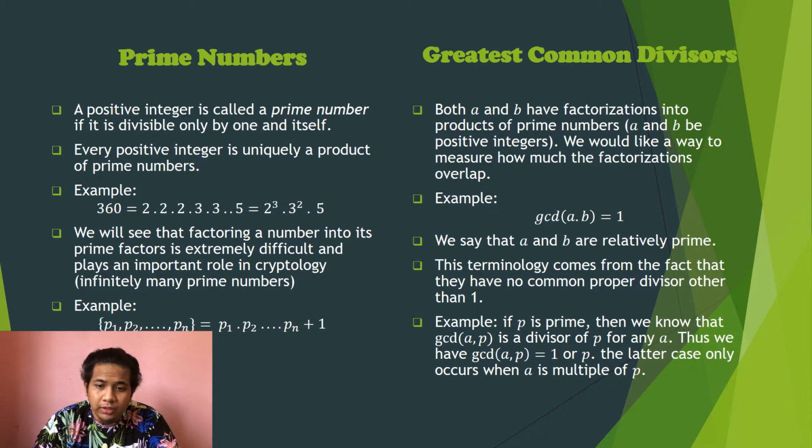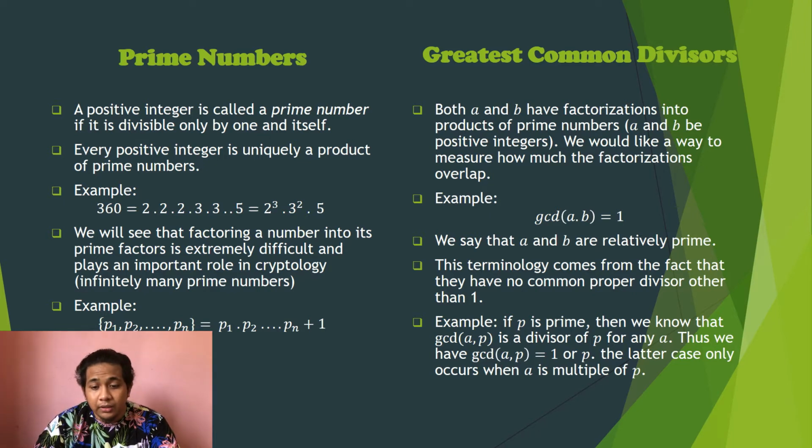Next, we move to the greatest common divisor. Both A and B have a factorization into a product of prime numbers. A and B have to be positive integers. We would like to see a way to measure how much the factorizations overlap. For example, if GCD(A, B) equals 1, we say that A and B are relatively prime. This terminology comes from the fact that they have no common proper divisor other than 1.